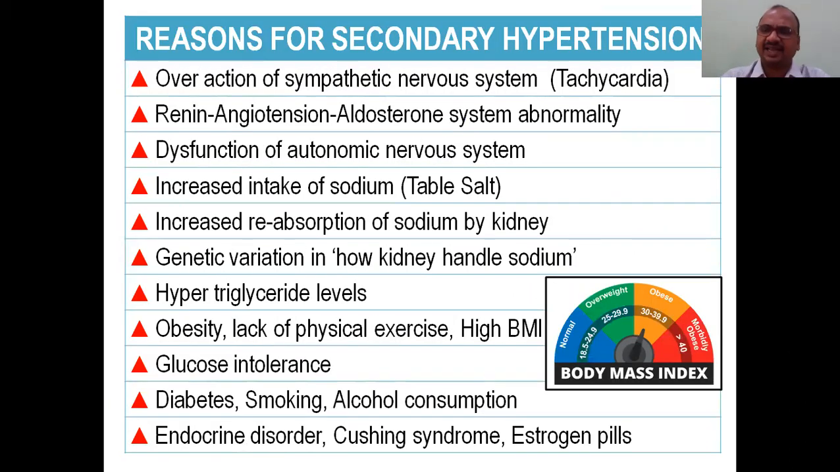So the reasons for secondary hypertension: overaction of the sympathetic nervous system, tachycardia, renin-angiotensin and aldosterone abnormalities, dysfunction of the autonomic nervous system (ANS), here the central nervous system and sympathetic nervous system, increased intake of sodium, table salt, and increased reabsorption of sodium by the kidney. Okay, reabsorption again,